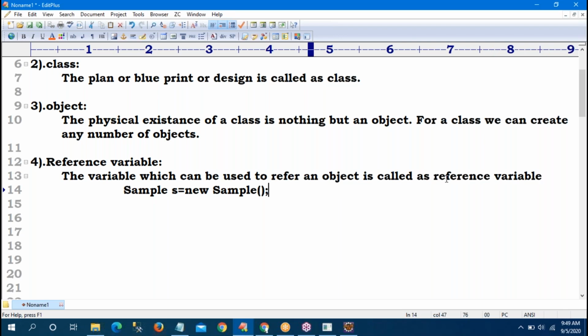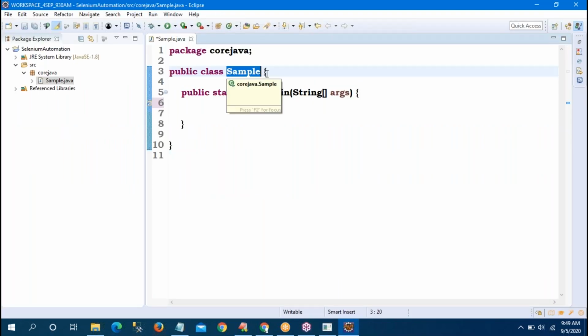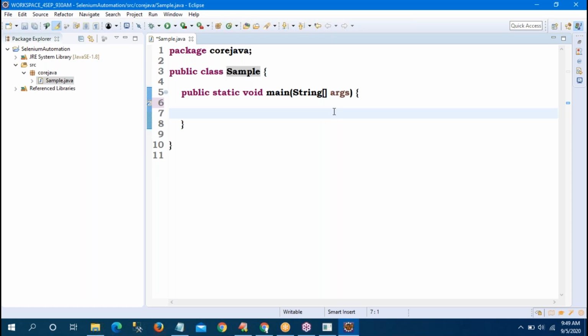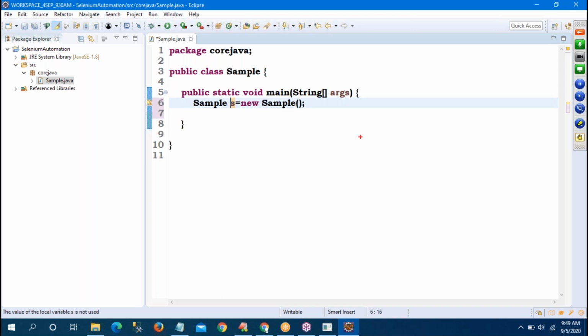So for example, this statement. In this statement, sir, what is sample? See here, sample is a class name. If you want to create an object, see here, directly I'm creating new sample, and the object is created. Whenever an object is created, I want to give a reference variable, S here. What is the type of S? The class name, sample. This is the best example. So in this entire statement, new sample is the object. So one object is created.